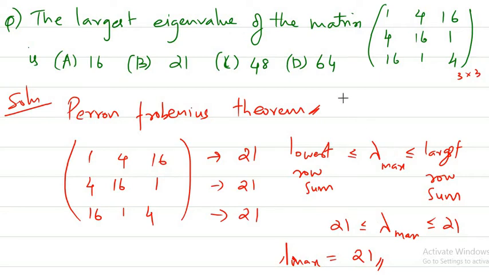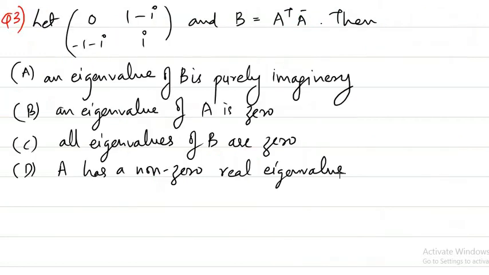Once you know this result, it's very easy to go further, because later on we'll be using this result when we discuss other sections. So make a note of the Perron-Frobenius theorem, and let us move on to the next question. It's basically a question from special matrices.